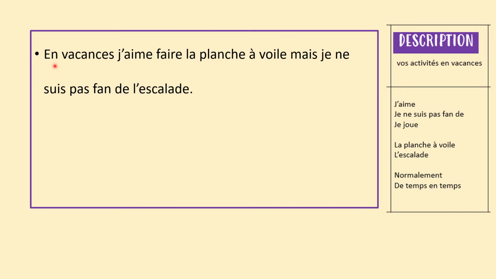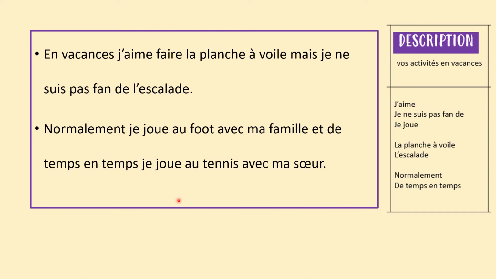So, as I've said, I've copied it. J'aime faire, so I like to do. So we've got 2 verbs together, the second in the infinitive. Windsurfing. And then I've extended my sentence by using but. Je ne suis pas fan de l'escalade. I am not a fan of climbing. So I've given a positive and a negative. Always useful to give a negative if you can, because it will extend your sentences a little bit.